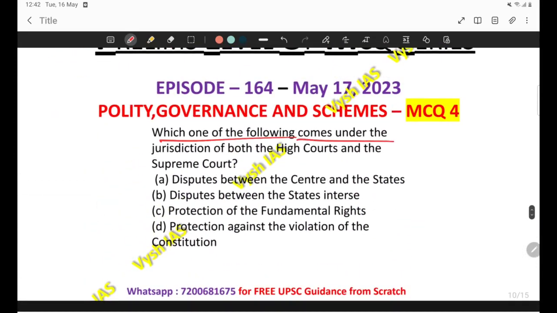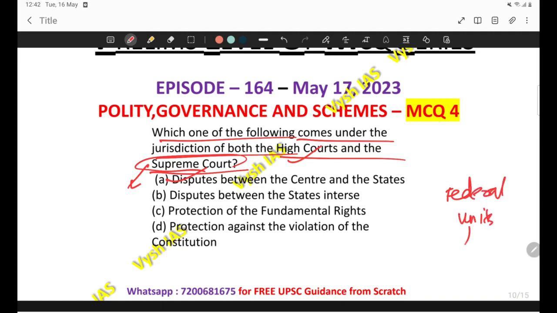Which one of the following comes under the jurisdiction of both High Court and Supreme Court? Here it is asking what is the concurrent sphere between High Court and Supreme Court. We have already learned the Supreme Court's jurisdiction when there are disputes between the federal units. If there is a dispute between the federal units of the federation, then the Supreme Court comes into play. Here the High Court has no role, and in this case the Supreme Court has original and exclusive jurisdiction.